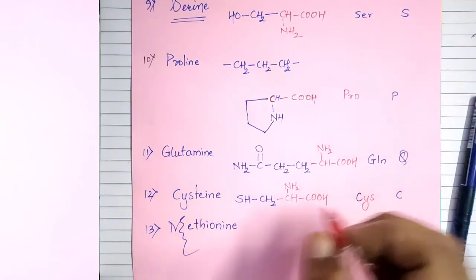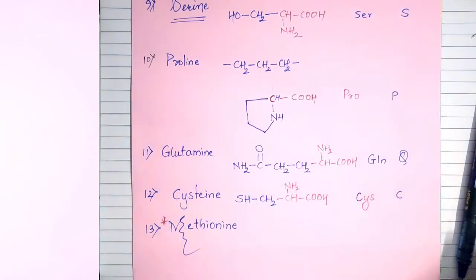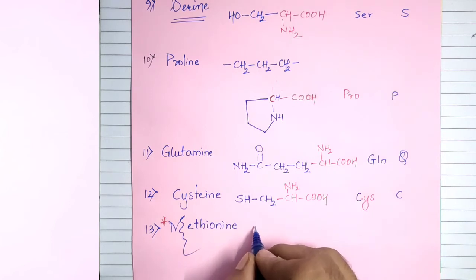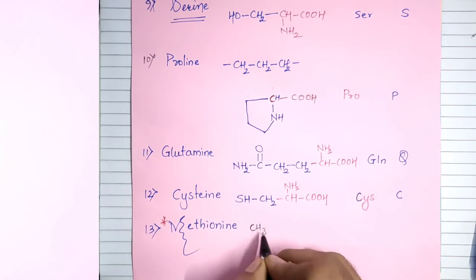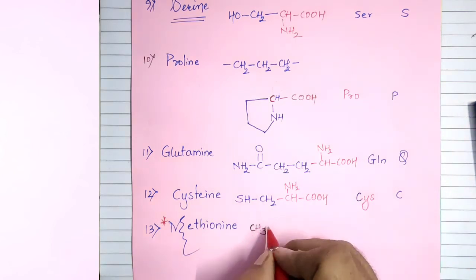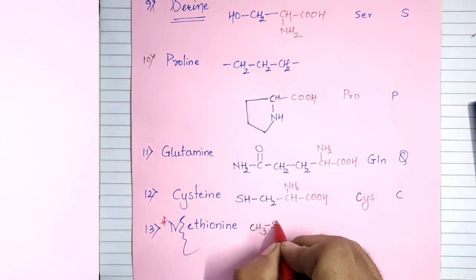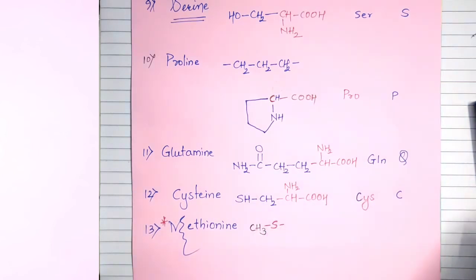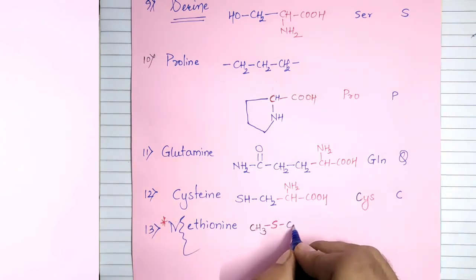Methionine is an essential amino acid. Its structure is CH3, a sulfur atom in between, then CH2, CH2.